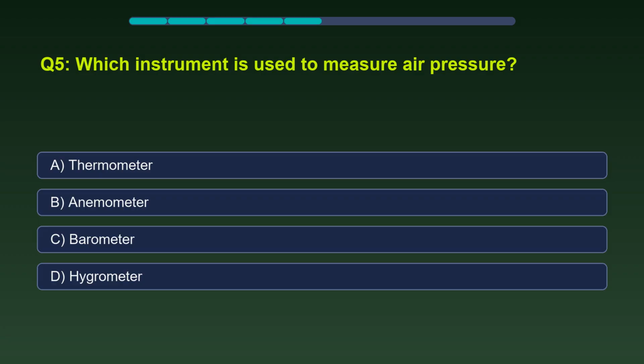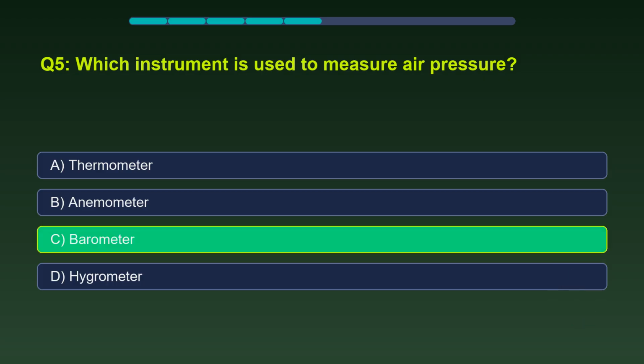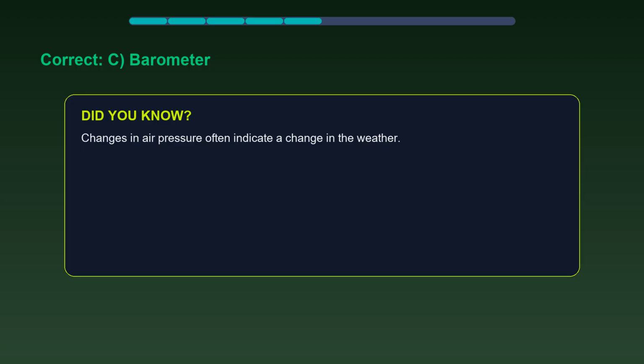Which instrument is used to measure air pressure? The correct answer is barometer. Changes in air pressure often indicate a change in the weather.